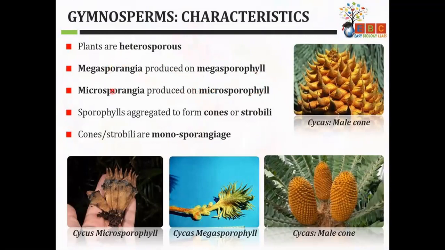So what are these sporangia? They are sacs where the spores will be produced. We don't have a single sporophyll here. Sporophylls are combined to form cones or strobili, and the cones or strobili are monosporangiate. That means each sporophyll will have one sporangium.